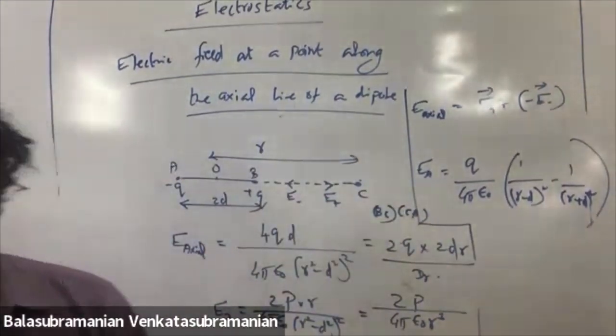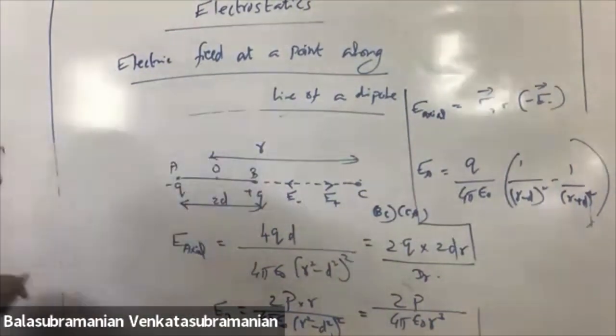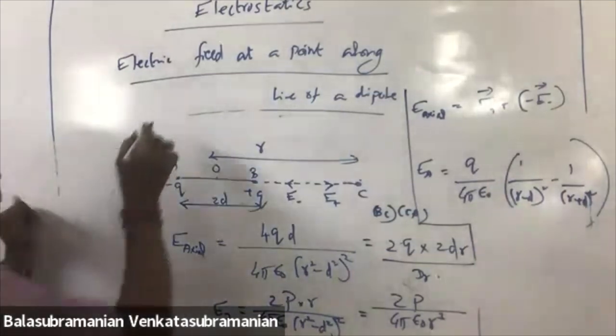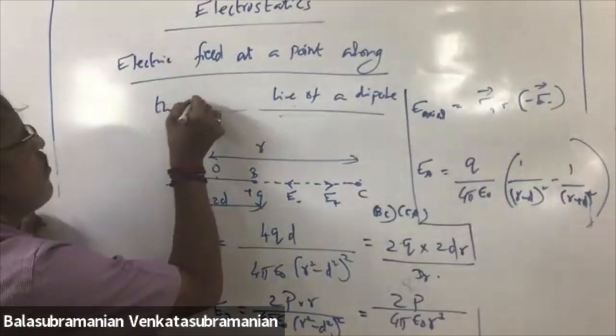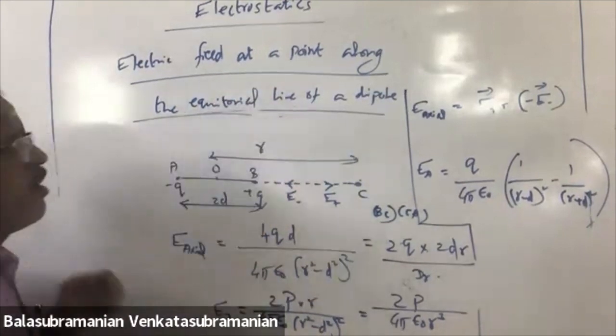Now we are going to write the electric field at a point along the equatorial line of a dipole.